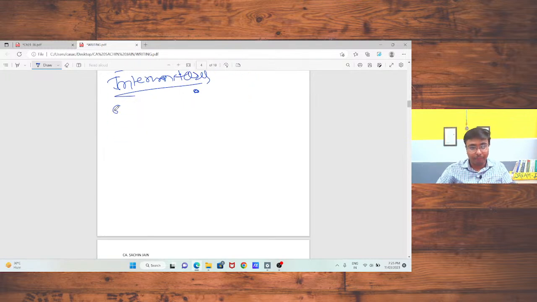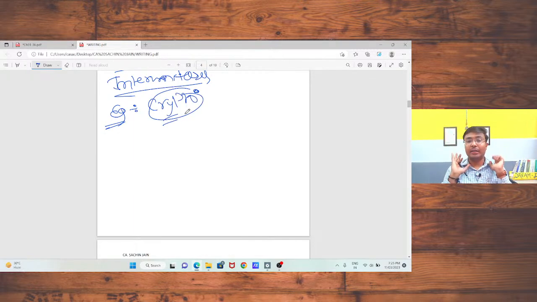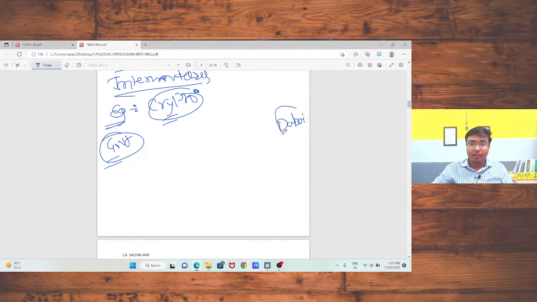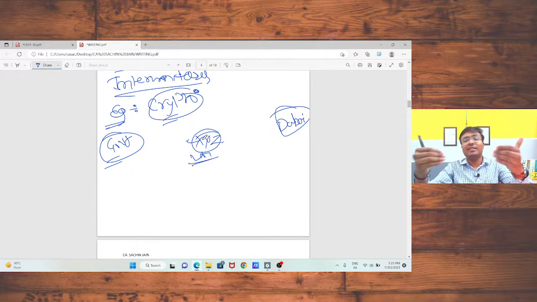If you need an example, I am going to take that example. In the current situation, crypto is a big issue these days. The government of India wants certain data extraction or data analysis on crypto. So the government wants that data from Dubai, because Dubai is very active in crypto. The government has appointed one entity, XYZ Limited, which is an intermediary providing data analysis services.